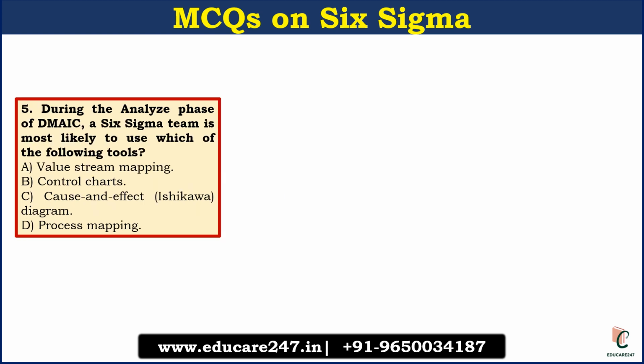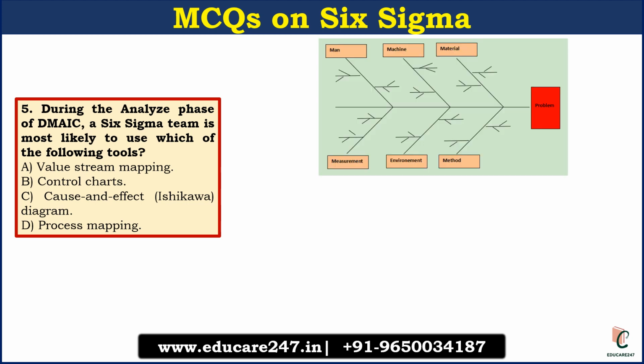So you have to remember, in an exam, a direct definition can be asked or the difference between these two can be asked. The next question is, during the analyze phase of DMAIC, a Six Sigma team is most likely to use which of the following tools? The answer here is cause and effect diagram.